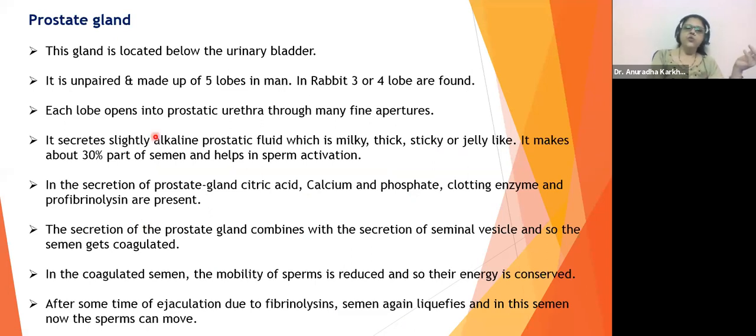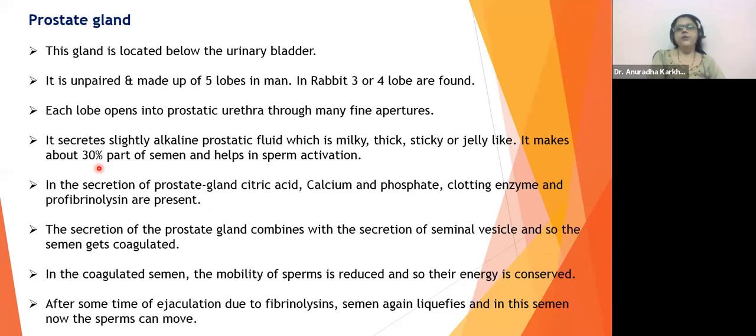So see, each lobe opens into the prostatic urethra through many fine apertures. So छोटे छोटे openings होते हैं, वो पांचों lobes मिलकर छोटे छोटे openings बनाते हैं, and they will pour their secretions through these pores or apertures. It secretes slightly alkaline prostatic fluid, which is milky, thick, sticky, or jelly-like.